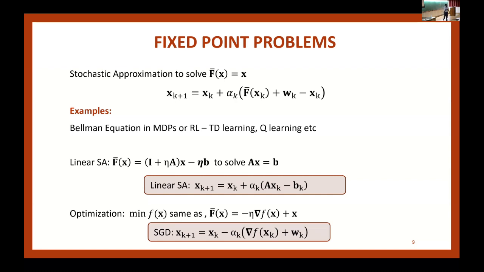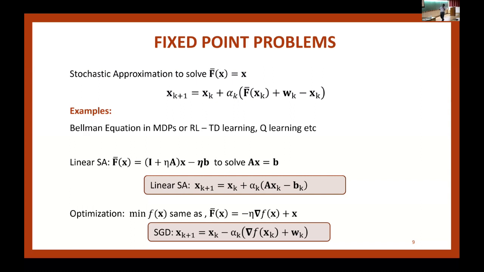But if I get plus eta, it becomes a gradient. Correct. In the optimization case, that's right. But I need contraction. I think in the smooth strongly convex case, only if I put minus eta, I get contraction. Otherwise, I don't. That's correct.